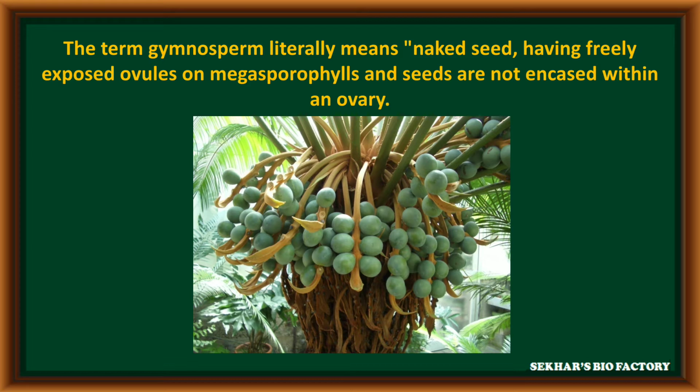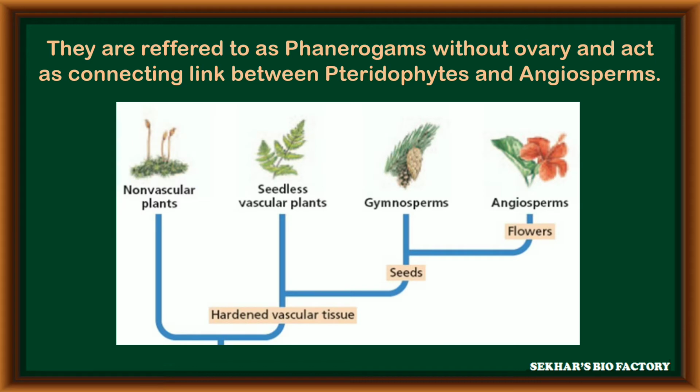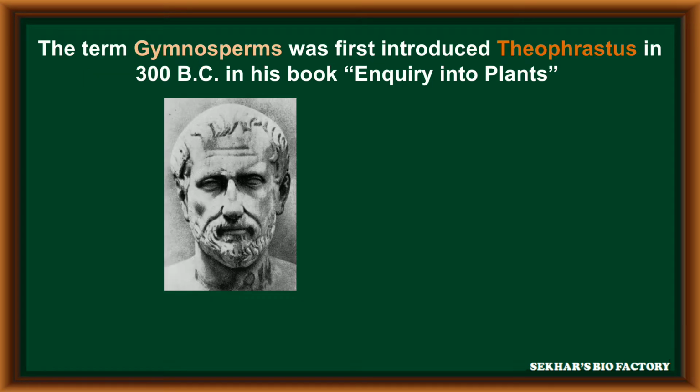It is called megasporophyll. After fertilization, the seeds are developed from ovule, but these are not enclosed by ovary wall. They are referred to as phanerogams without ovary, and it acts as a connecting link in between pteridophytes and angiosperms.